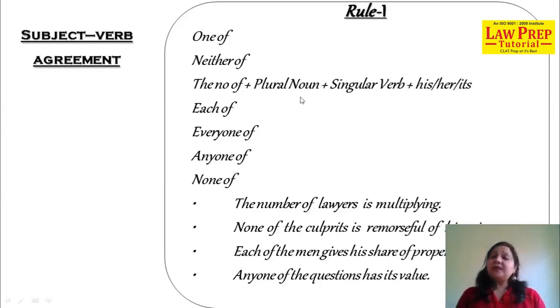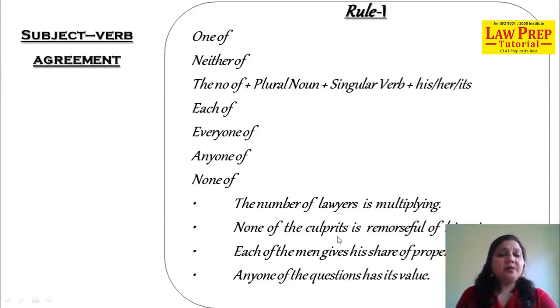This is surprising for people, especially because they find that the noun is plural and the verb is singular, right? And we join it with a singular verb, and I've also joined a possessive with it: his, her, or its. Now look at the sentence. The number of lawyers is multiplying. What is the noun in this? Lawyers. What form of the noun is it? Plural. And the verb is multiplying.